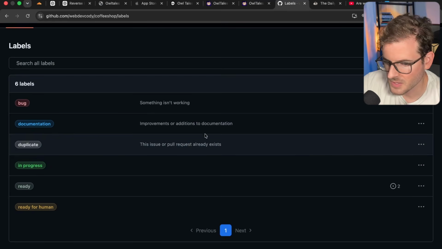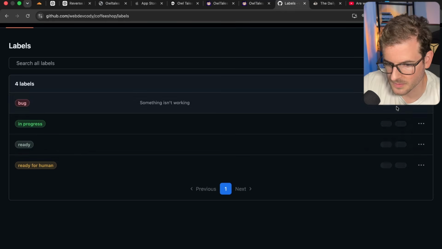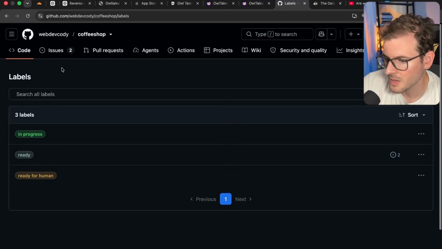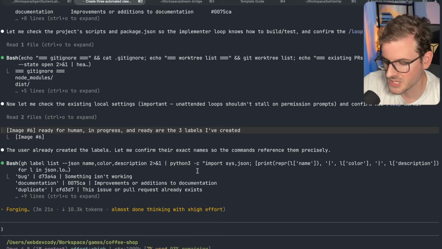Now, to make it simple, I'm going to delete all these extra labels so it only has those 3 to really think about. I just don't want to flood it with additional context that'll get it confused. So in progress, ready, and ready for human. So we'll go back, and at some point, we should see 3 loops get generated.